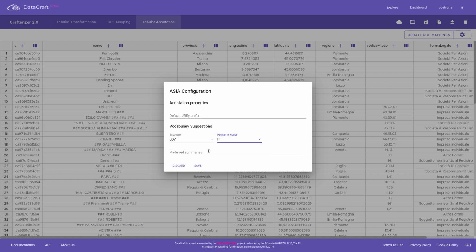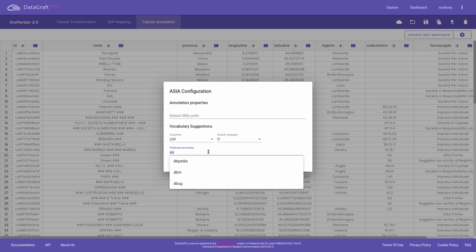How can we constrain the suggestions so as to prefer vocabularies we are more interested into? Consider that LOV has indexed hundreds of vocabularies. We can use another setting available for the vocabulary suggestion services, the preference between different indexed vocabularies or profiles.